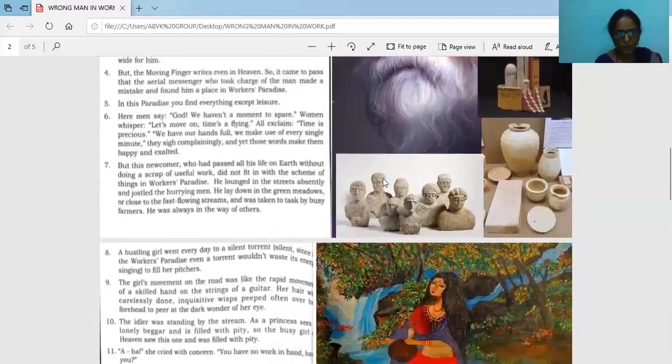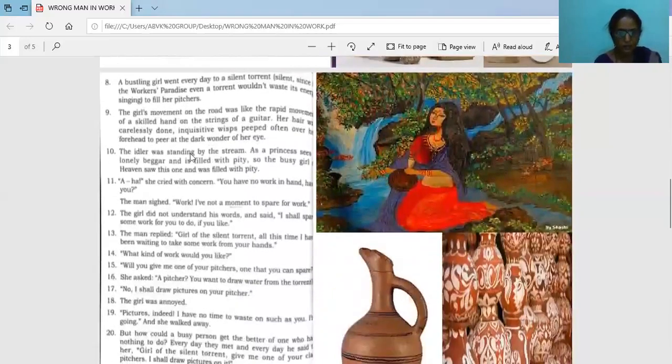But what happened? That is a bustling girl, that is, she was going very fast, very active. She went every day to a silent torrent. Why was the waterfall so silent? Because even the torrent didn't want to waste its energy, that is, singing, the sound. When a waterfall falls, what happens? It gives a noise. Even the waterfall didn't want to waste its energy, so it was flowing water very silently. So this bustling girl, who was very active, went every day to a silent torrent.